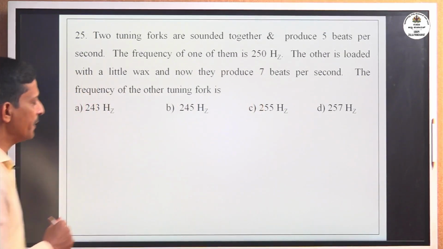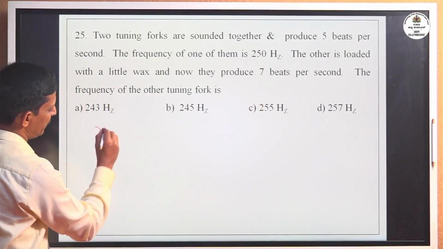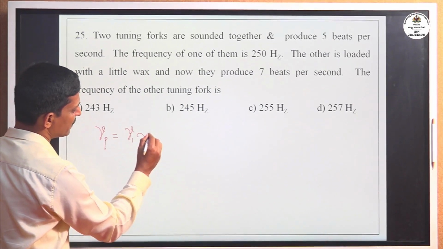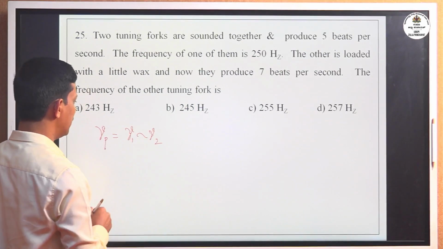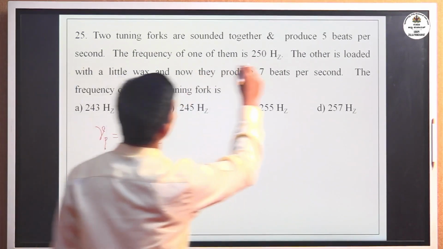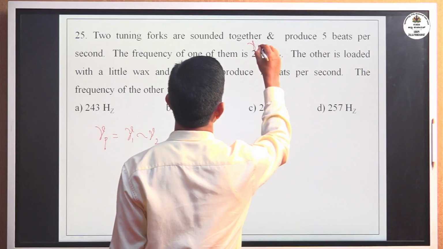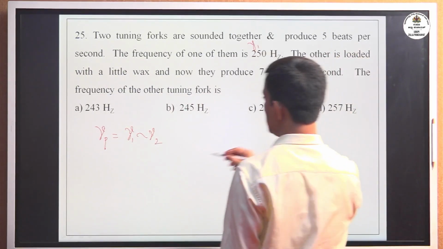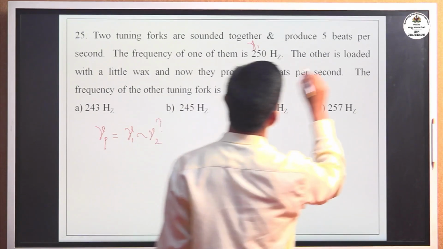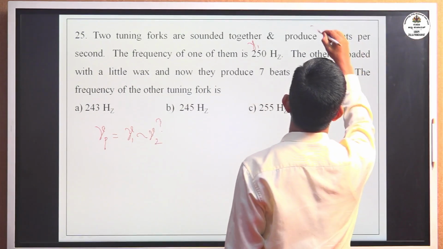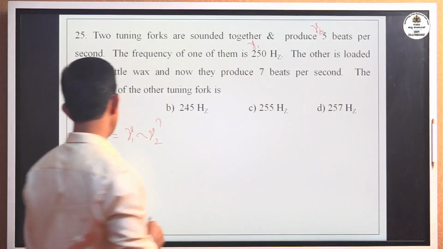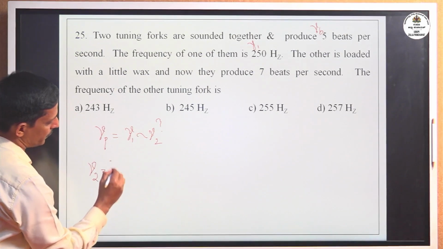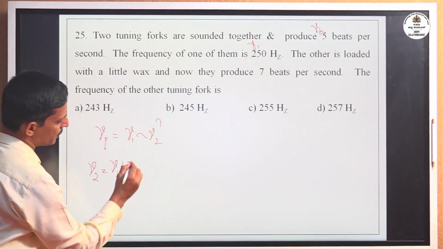So the beat frequency, general formula: beat frequency is equal to the difference of nu1 and nu2. But here nu1 is given, 250 Hz, and nu2 is unknown. Beat frequency is given as 5 beats. So for nu2, you can say that nu2 equal to nu1 plus or minus nu b.